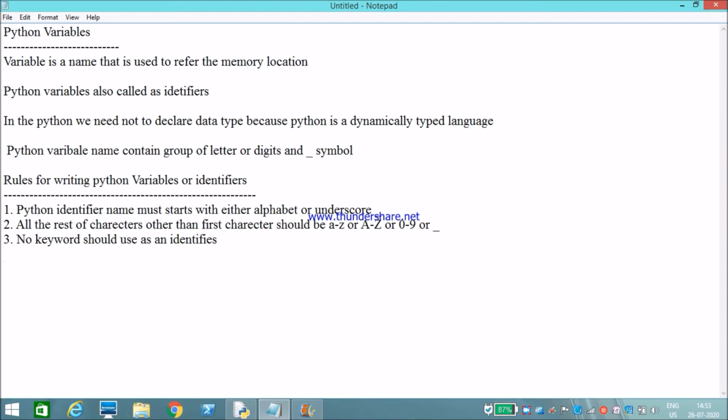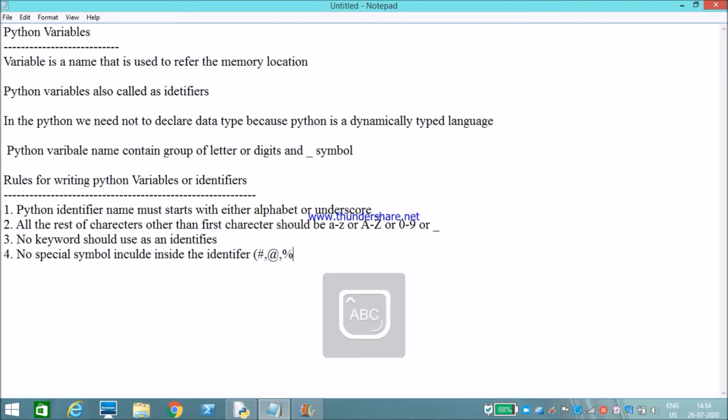Next, no special symbol should be included inside the identifier. If we include any special symbol, it will throw an error. Special symbols like the at sign and percentage should not be included. And identifiers are case sensitive.